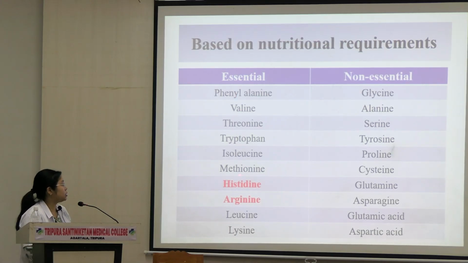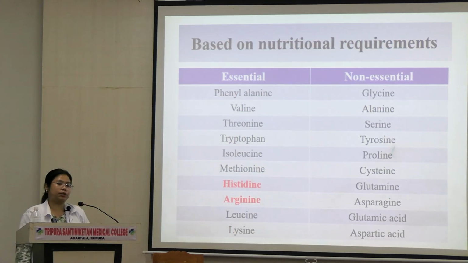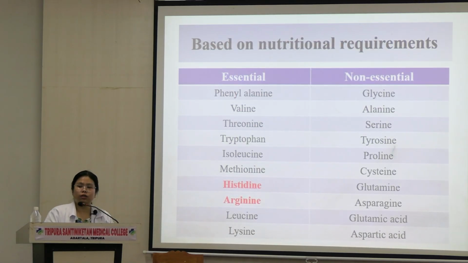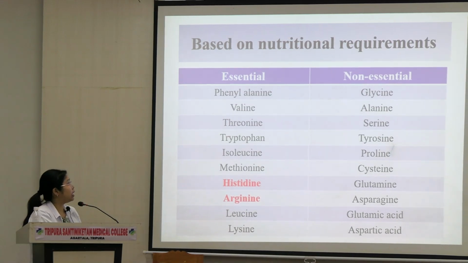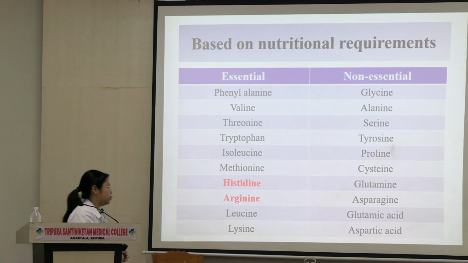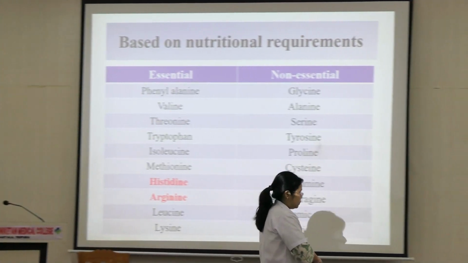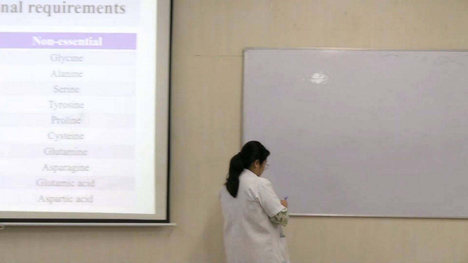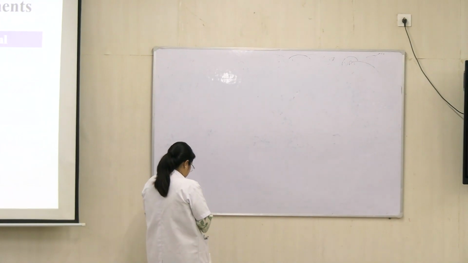These are all. So this is histidine and arginine are in red color because they are also semi-essential amino acids. How will you remember these many names? If you remember from my previous class, you can remember it through a mnemonic.